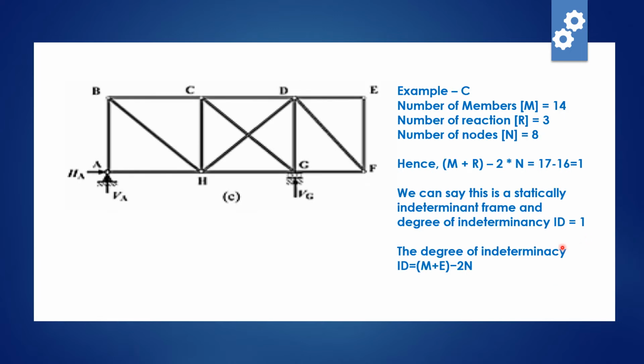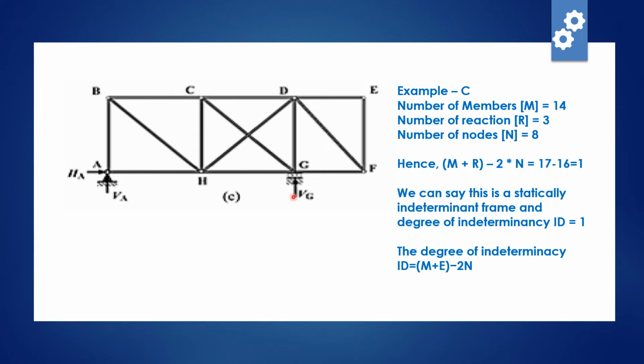Now let's move into a bit more complicated structure. Here again there is one hinge support and one roller support, so the number of reactions is obviously 3. Now please count the number of members. 1, 2, 3, 4, 5, 6, 7, 8, 9, 10, 11, 12, 13, 14. So number of members is 14, number of reactions is 3. So total m plus r equal to 17.